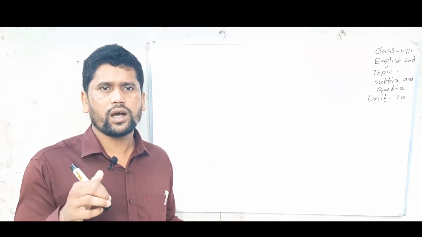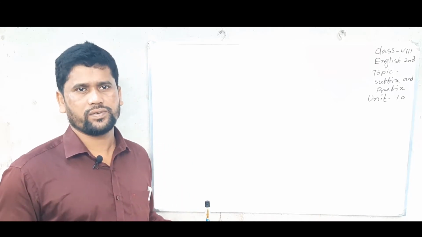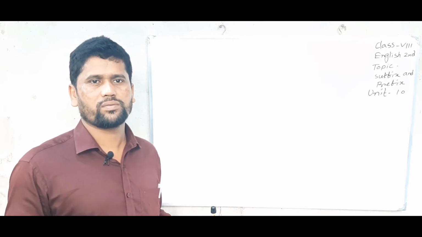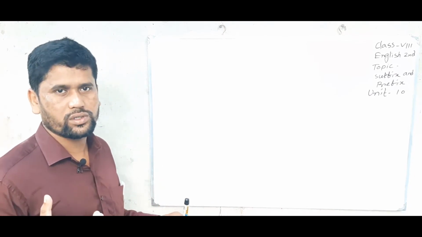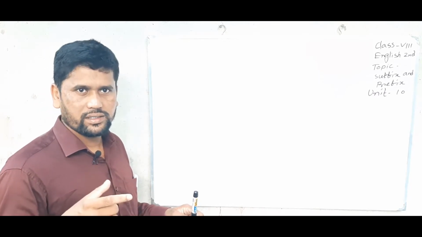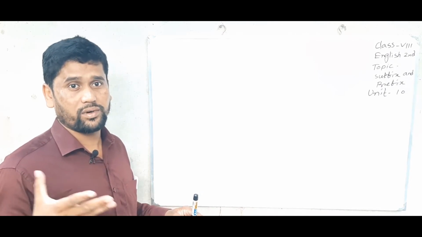First, you need to identify the words when you add suffix or prefix, because you have to know which type of suffix or prefix you should use. Is it to make noun or adjective or verb or adverb?